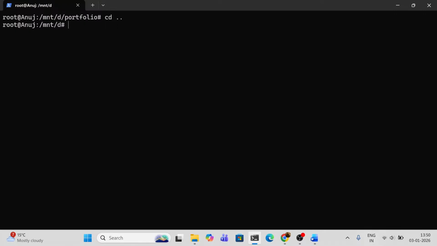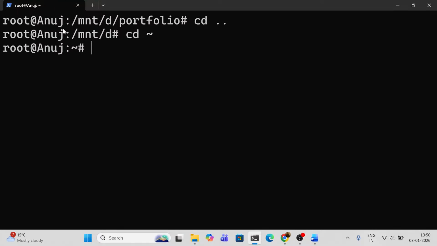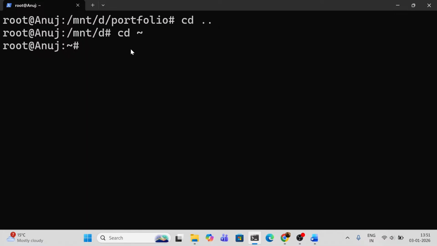And now let's see which one should I mention. If I have to go back to my root user, what should I use? cd and tilde. This is how you go back to the root directory. Before going to the root directory, I was inside the portfolio folder. When I ran cd .., I went back to the D folder. Now, as soon as I run cd ~, I will be redirected to my root folder. Now, if I have to go again to my previous folder, my D drive, I will write cd. Don't rush, what exactly mnt is, I will tell you soon.